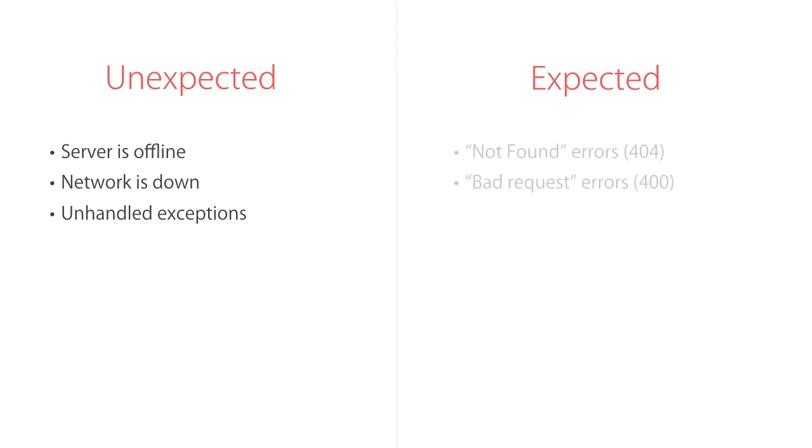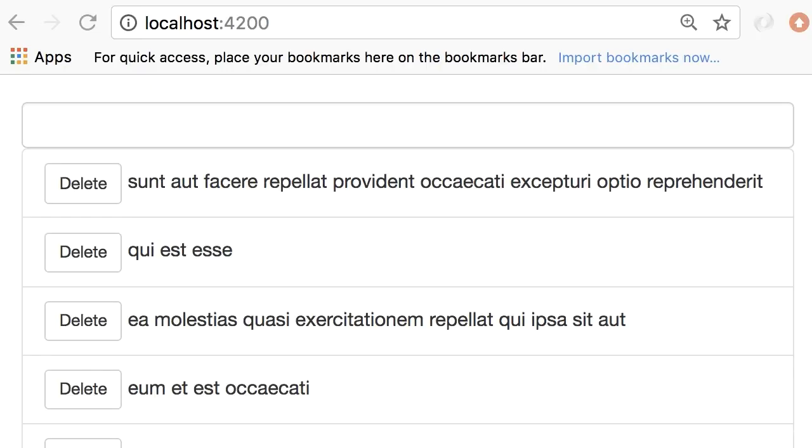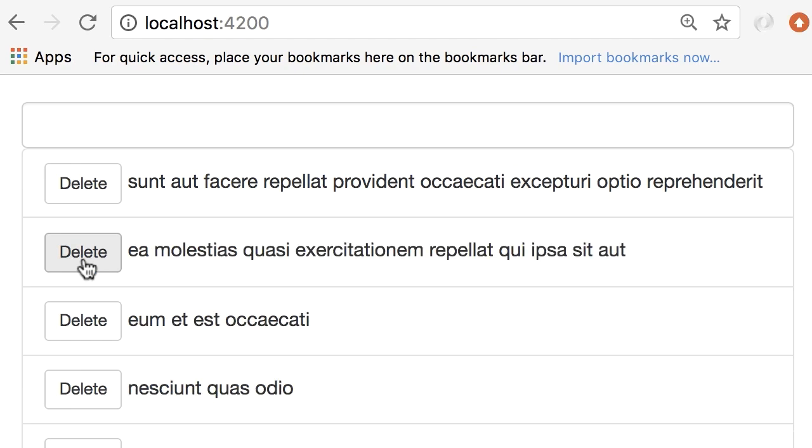Generally speaking, there are two types of expected errors that we need to handle in our implementation: not found error messages and bad requests. What are these? So back to our application. Imagine there are two users looking at the same page at the same time. User A deletes a post here, but that post is still visible on user B's screen. So if they try to delete that post, the server is going to respond with the not found message. In HTTP protocol, that means a response with the status code 404, not found.